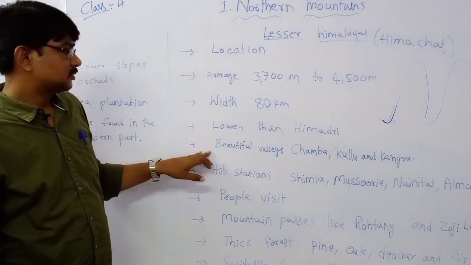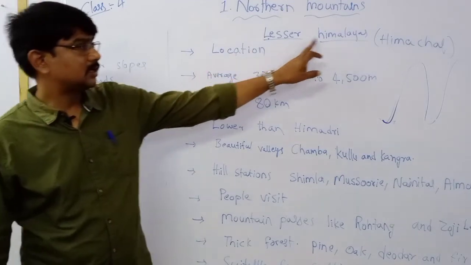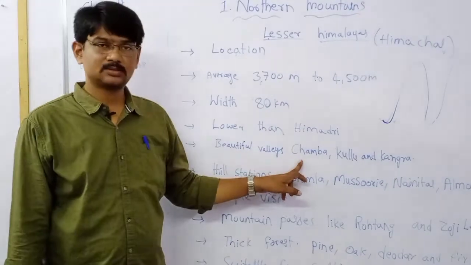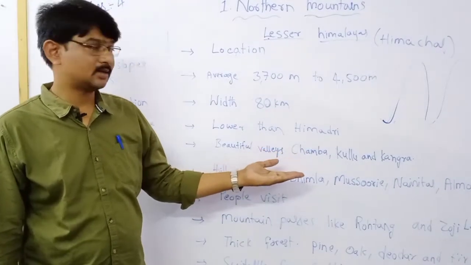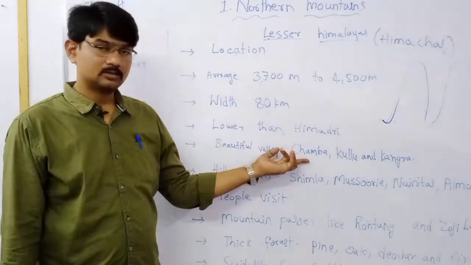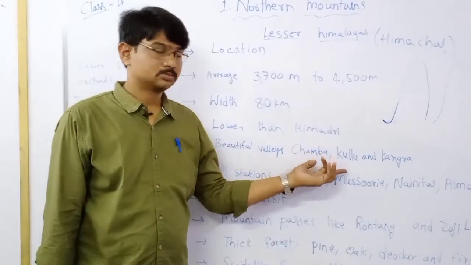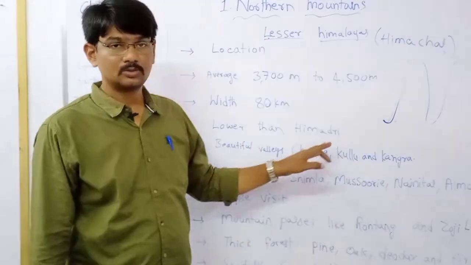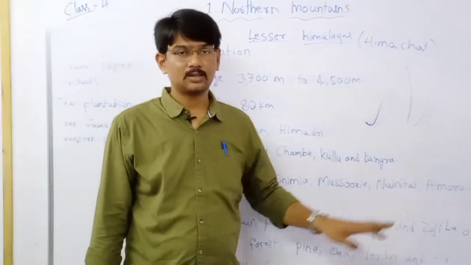In the lesser Himalayas region there are so many beautiful valleys. Some names are Chamba, Kullu and Kangra.